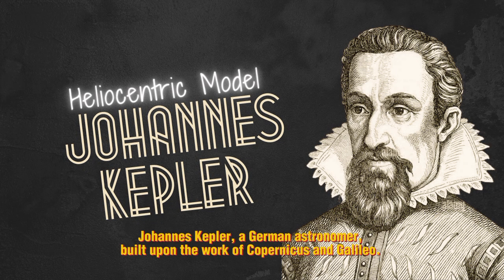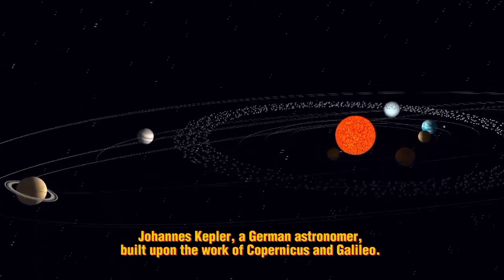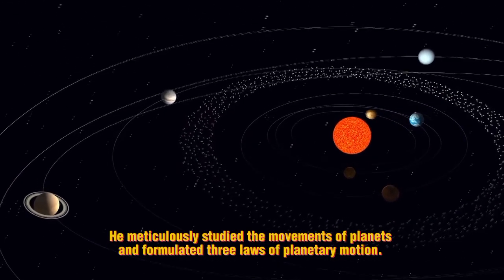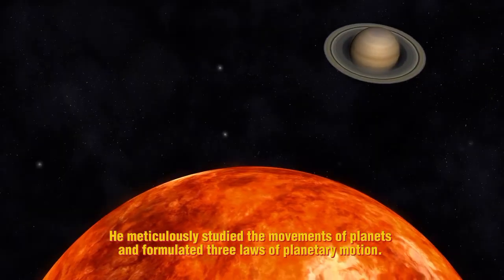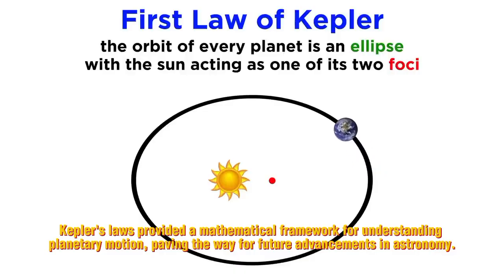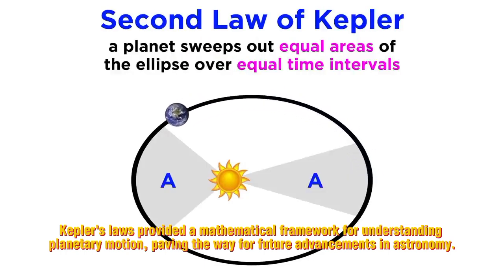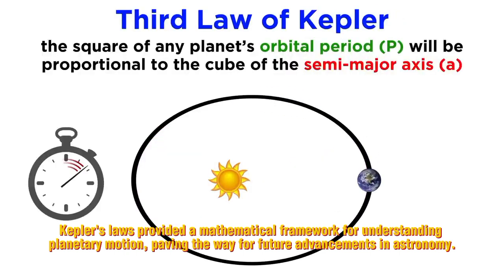Johannes Kepler, a German astronomer, built upon the work of Copernicus and Galileo. He meticulously studied the movements of planets and formulated three laws of planetary motion. Kepler's laws provided a mathematical framework for understanding planetary motion, paving the way for future advancements in astronomy.